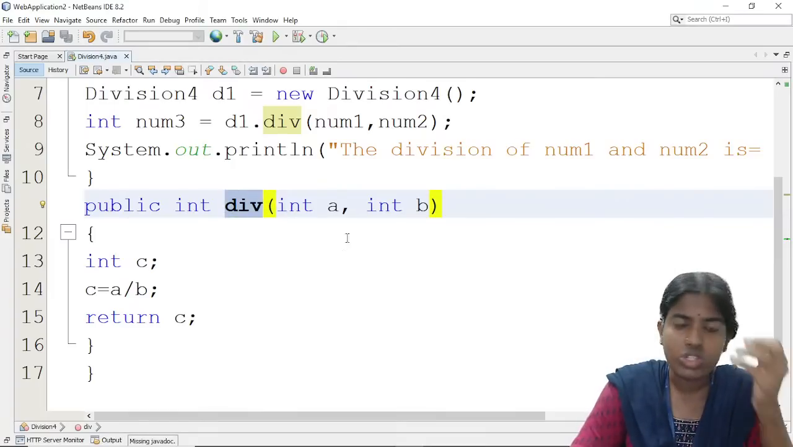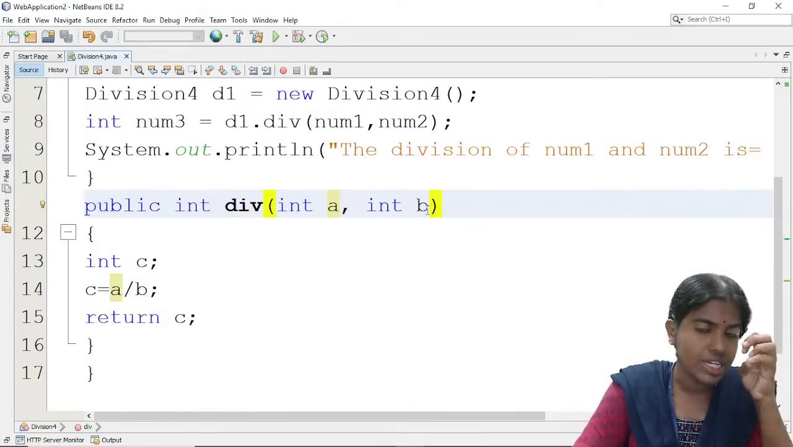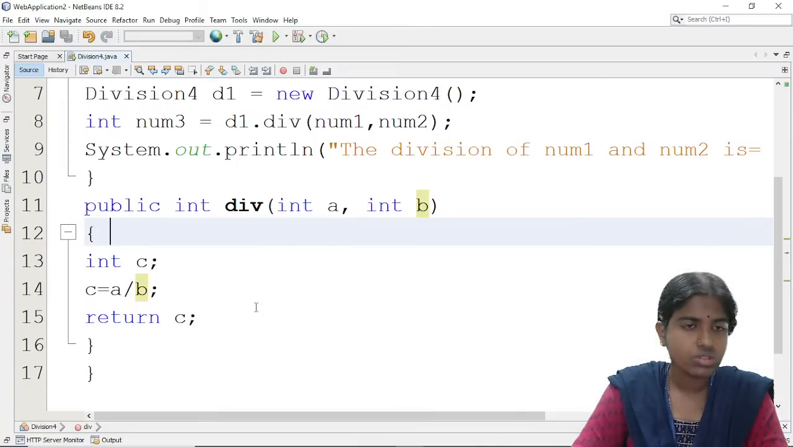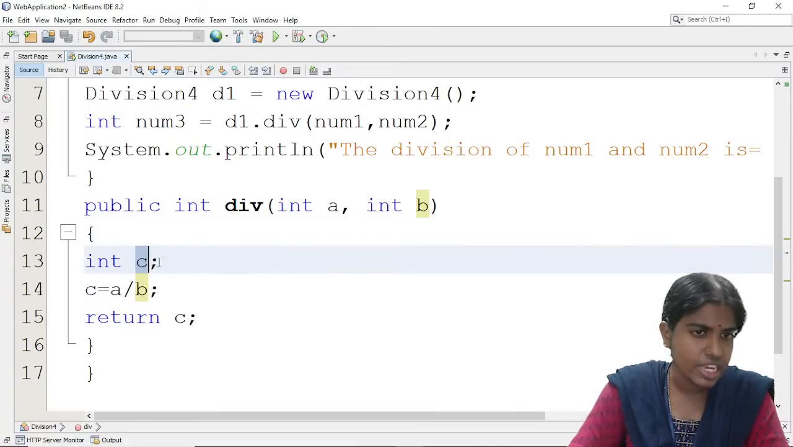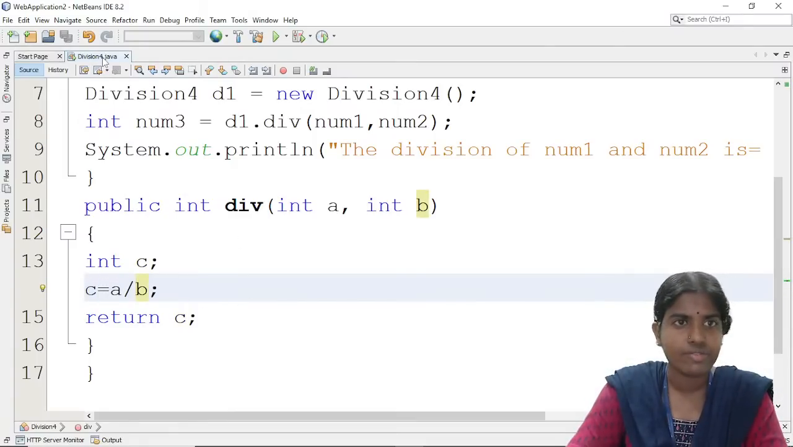And whenever I am going to call this method, I am passing these two parameters. For example, integer A and integer B, these two are given as arguments to this div method. So in this, firstly I am just initializing this integer value C equal to A by B. So I am dividing A by B, it is stored in the variable called C.